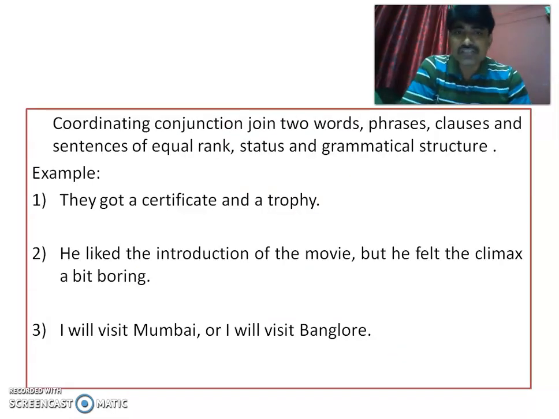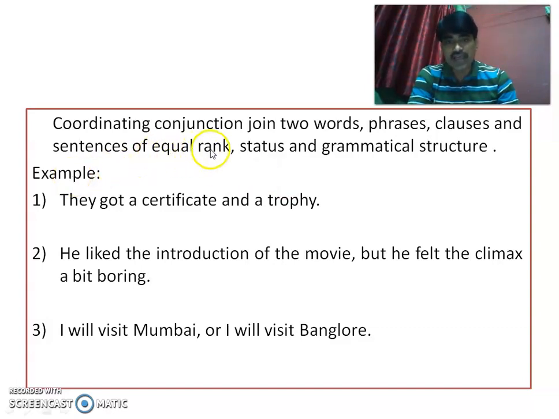Coordinating conjunctions join two words, phrases, clauses and sentences of equal rank, status and grammatical structure. Equal rank, status and grammatical structure. If the two words, two phrases or maybe two clauses or sentences have the same grammatical structure or status, and the conjunction is joining these two, that conjunction is called coordinating conjunction.